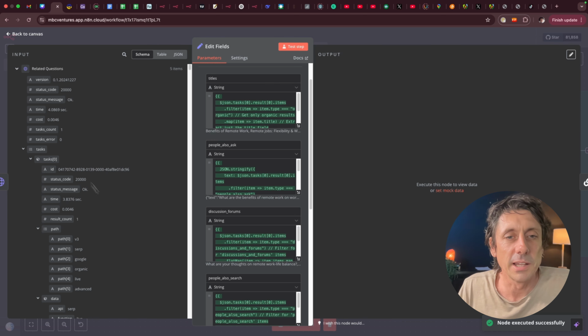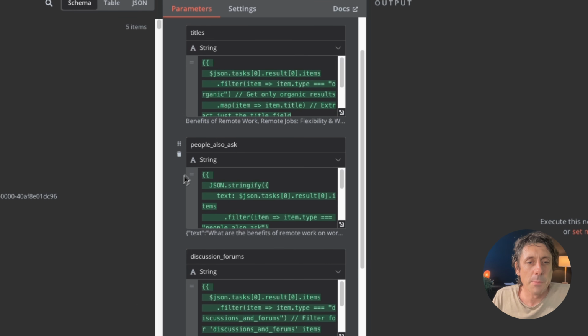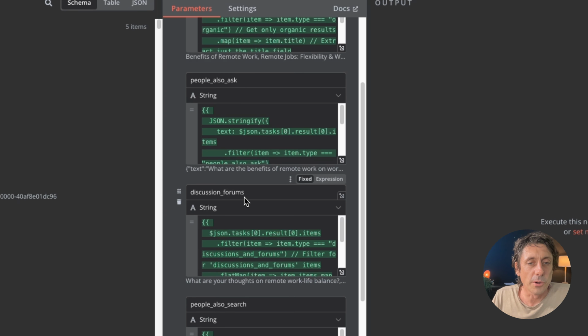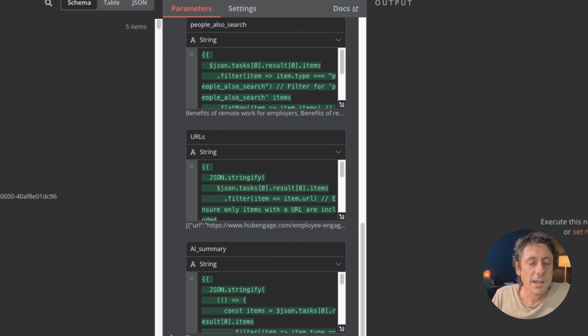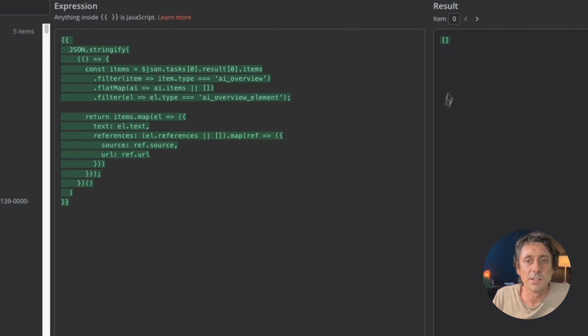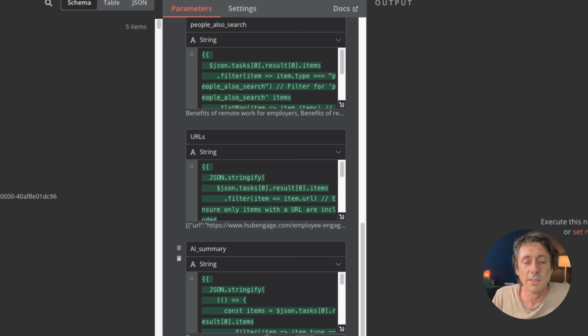So you can see here it's populated now. We're also going to map in the field people also ask, the discussion forums, people also search, and then all the URLs. And we're also going to grab the AI summary. You'll notice that in the results pages for Google now, they have a Gemini AI result, right? So we can actually grab that and get what their AI says about the topic. Sometimes it doesn't give you that, sometimes it does. Let's see if it got it this time. No, it didn't get it this time. It doesn't always give you that result because it's not always there. So if that's blank, that's why.